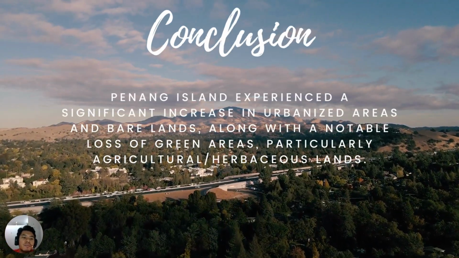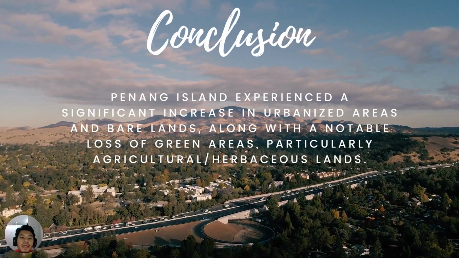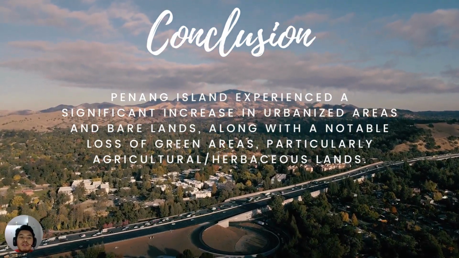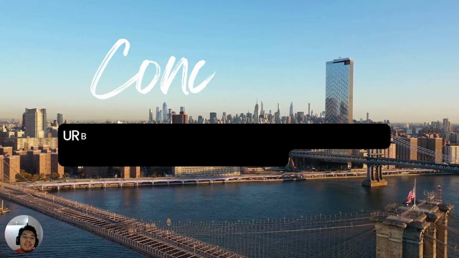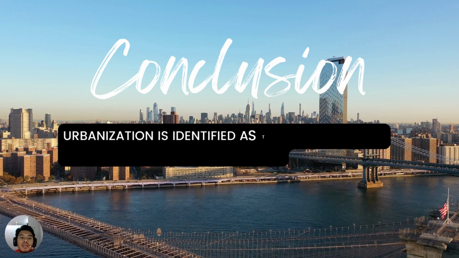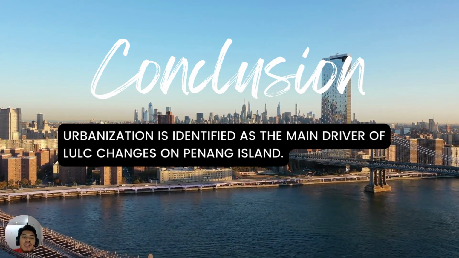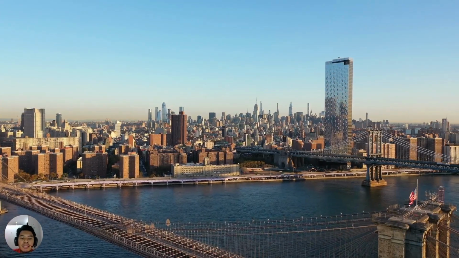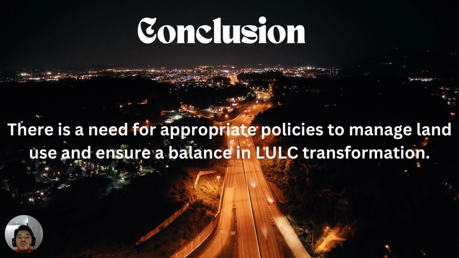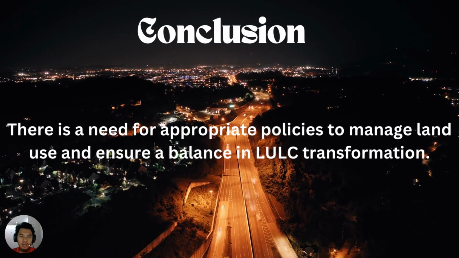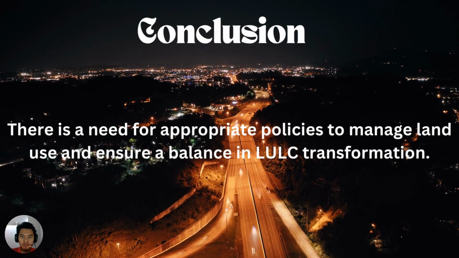In conclusion, Penang Island experienced a significant increase in urbanized area and barren land, along with a notable loss of green areas, particularly agriculture and herbaceous land. Urbanization is identified as the main driver of the LULC changes on Penang Island. There is a need for appropriate policies to manage land use and ensure a balance in LULC transformation.